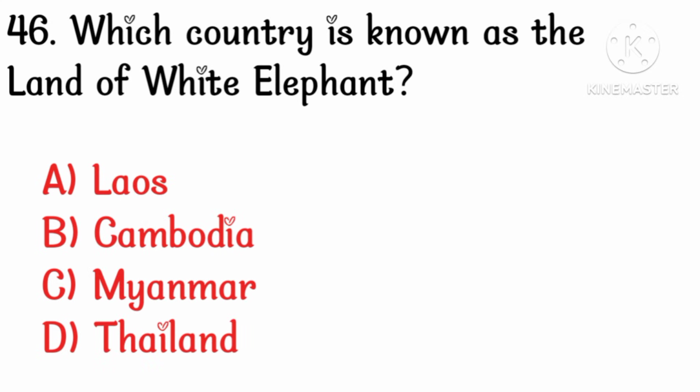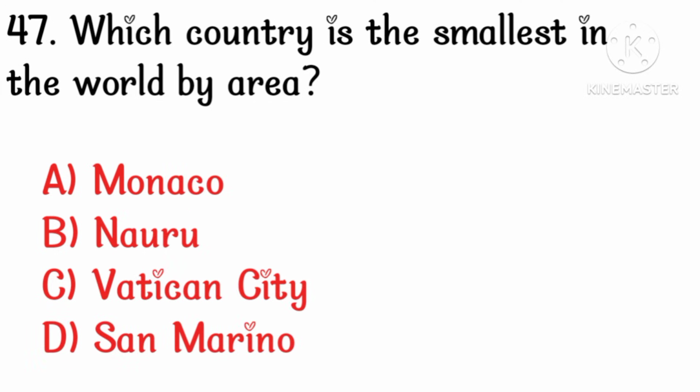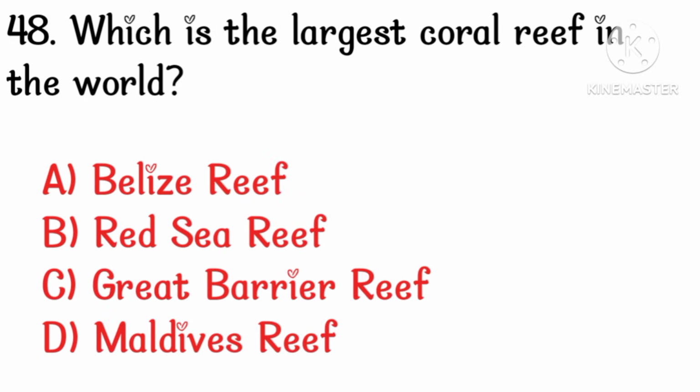Which country is known as the land of white elephant? Option D, Thailand. Which country is the smallest in the world by area? Option C, Vatican City. Which is the largest coral reef in the world? Option C, Great Barrier Reef.